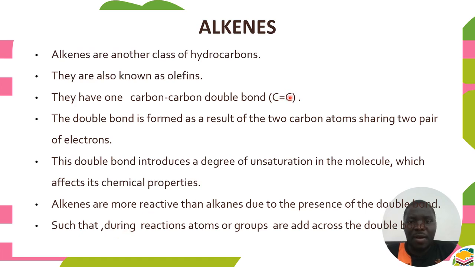Usually here, if we have the double bond, we can see from the bracket here the second bond is much weaker compared with the first one. So during chemical reaction, this bond usually breaks, and if it breaks, it allows other atoms or groups of atoms to join the molecule. This makes alkenes more reactive.